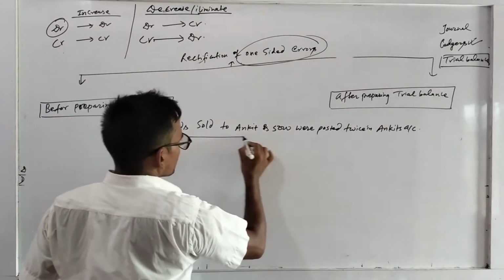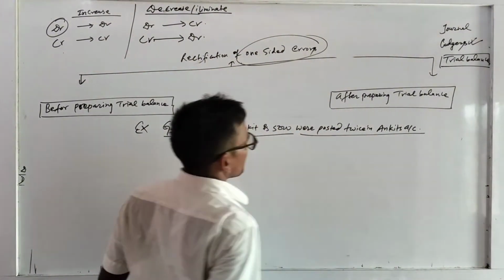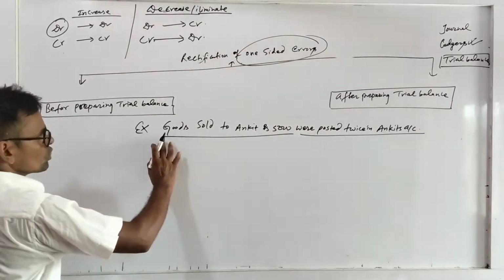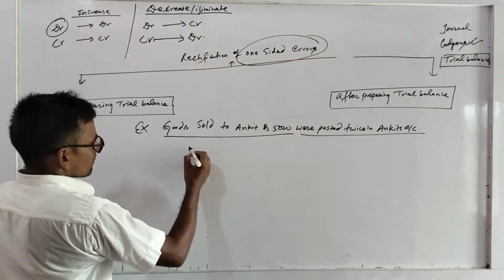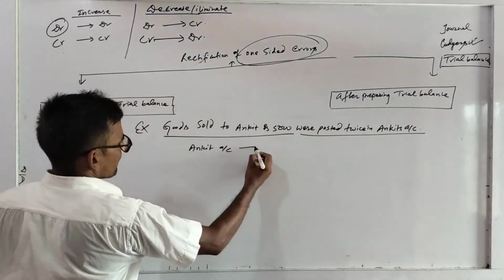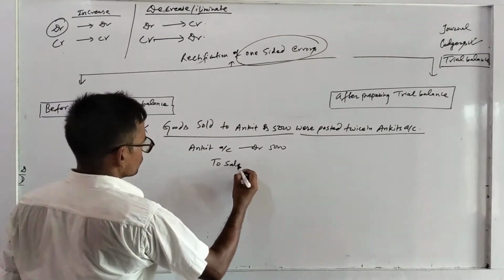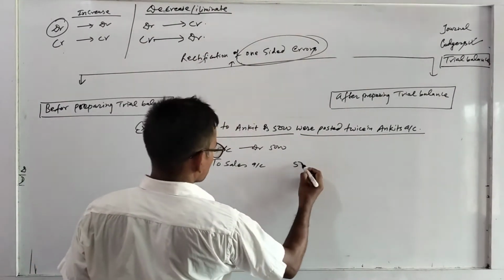Goods sold to Ankit were posted twice in Ankit's account. Here, what will be the journal entry? Ankit account debit 5000 to sales account 5000.